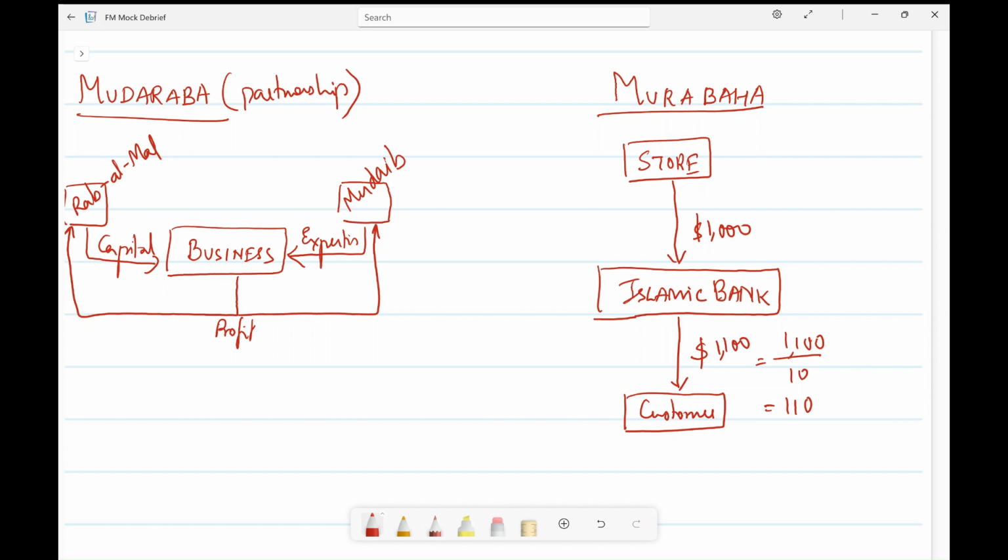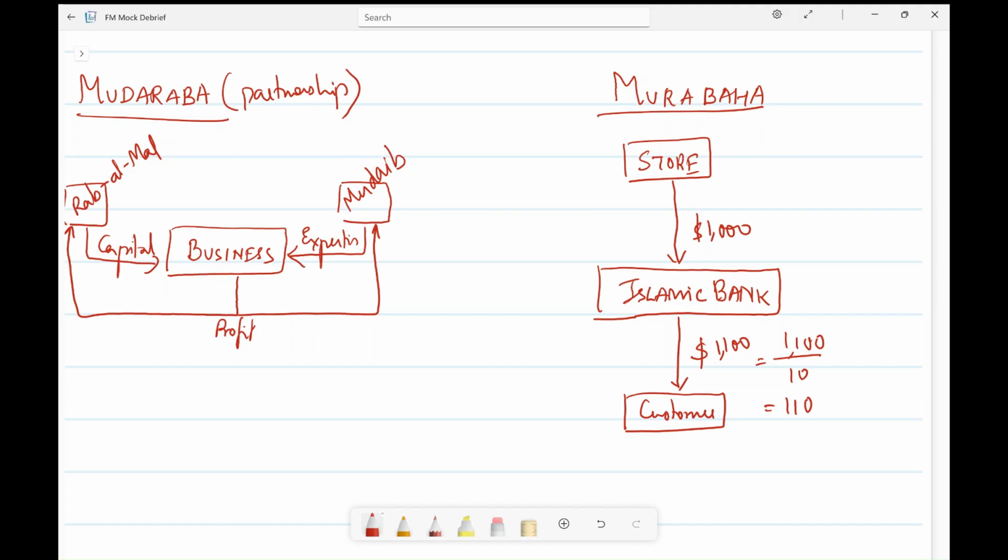If the customer is not able to pay on time, he can request an extension without any penalty or any interest on interest. So this installment is not based on time, it is just a deferred payment.